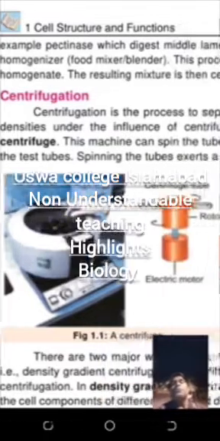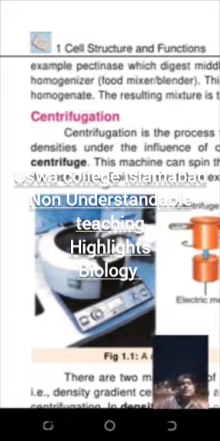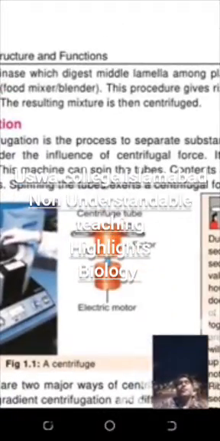So the key point of centrifugation is that organelles are structures inside the cell which are dissolved in the cytoplasm. You are unable to study those organelles until you separate them. And how will you separate them? By a machine called a centrifuge. What is a centrifuge? Just like your washing machine, a rotatory thing. You can see the electric motor and the rotor which rotates.